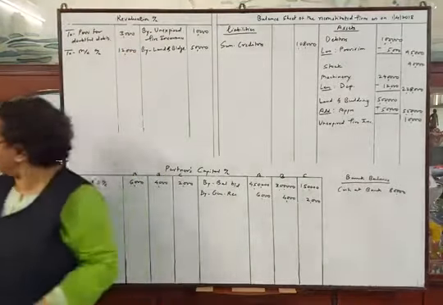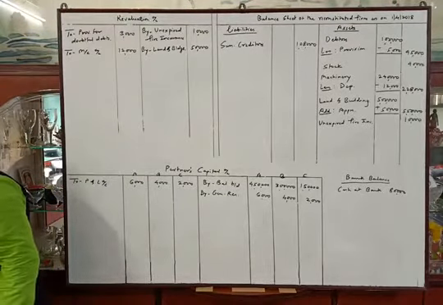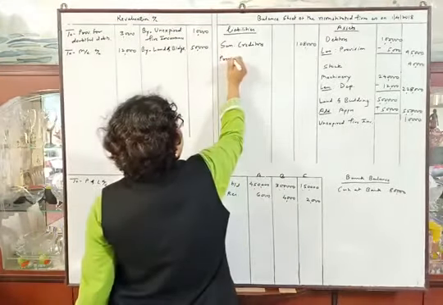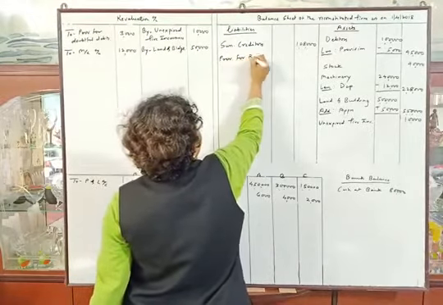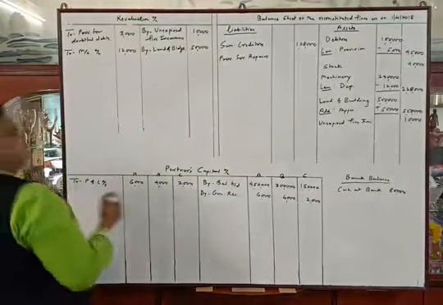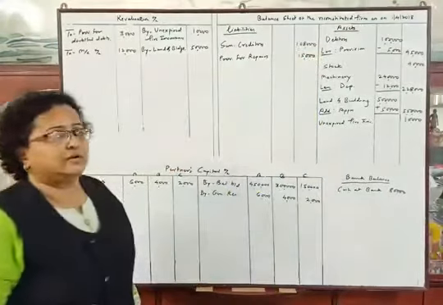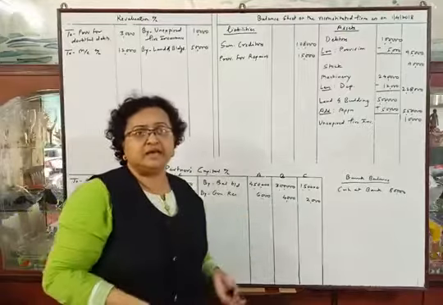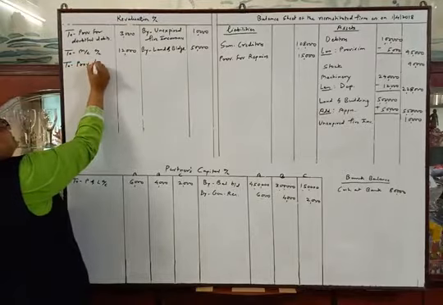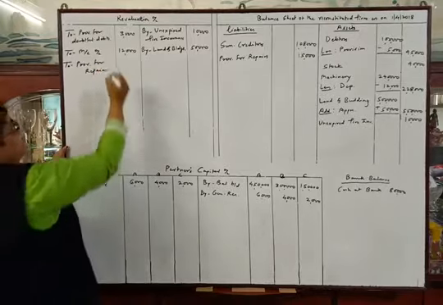Now the next adjustment. Provision of rupees 15,000 to be made for repairs. So it will increase our liability. Provision for repairs, the amount they have given is rupees 15,000. Due to this provision our liabilities are increasing, so it will be a loss to provision for repairs, that is rupees 15,000.